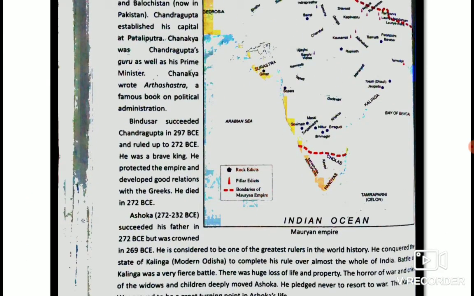Bindusar succeeded Chandragupta in 297 BC and ruled up to 272 BC. He was also a very brave king. So Bindusar succeeded Chandragupta. Means after Chandragupta, which ruler became the king? Bindusar.